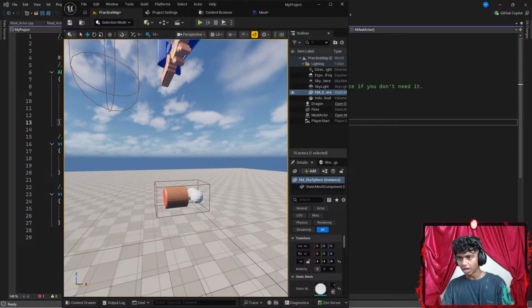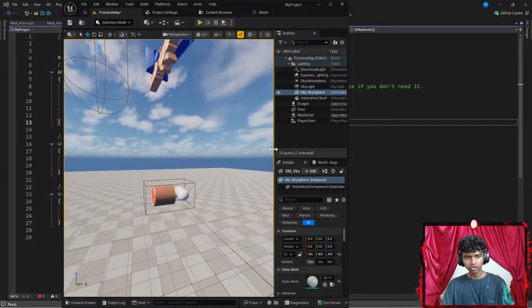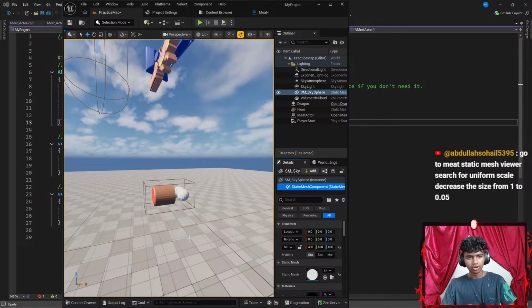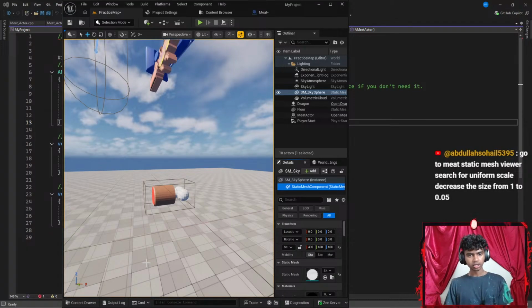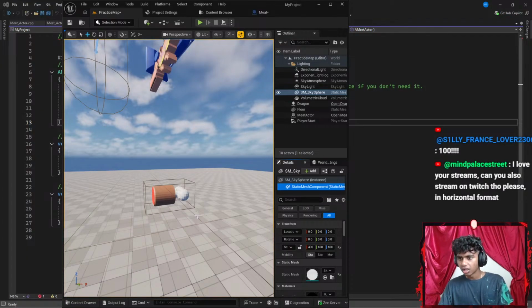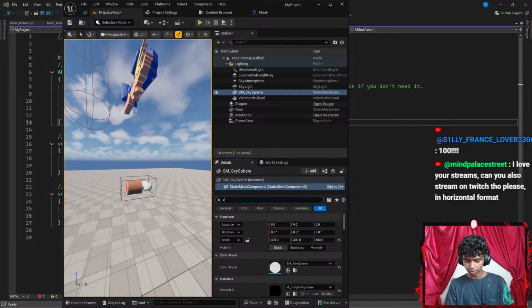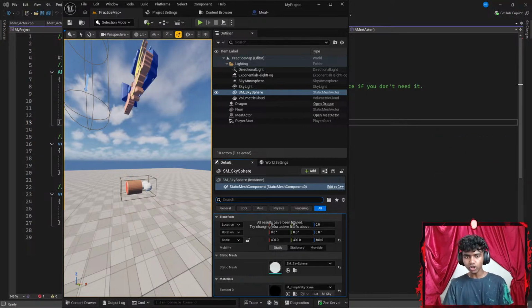Let's go ahead and decrease this real quick. So there we go. Go to meat static mesh viewer for the uniform scale. Decrease the size to 0.05. Oh, okay, I could try that. Let's go to meat static mesh. Okay, viewer. Go to meat static mesh viewer, search for uniform scale. I don't actually see the viewer here. Is it in my details tab? Because I see a scale here. Can I type something like viewer? Okay, I cannot. Should I go to my viewport?